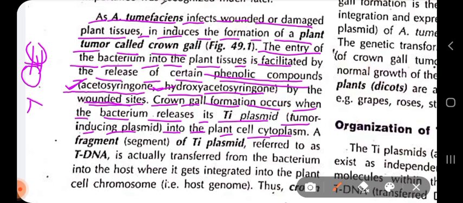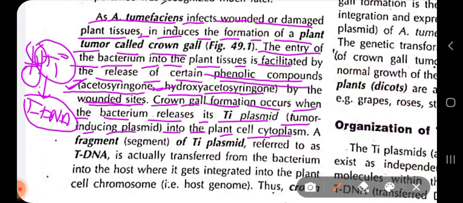The T-DNA is present in the Ti plasmid, and that T-DNA is released into the plant cell's genome. So a segment of the Ti plasmid referred to as T-DNA is transferred from the bacterium into the host, where that T-DNA is integrated into the plant cell genome.